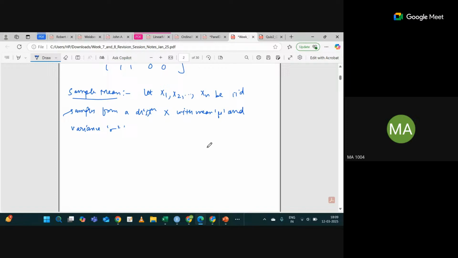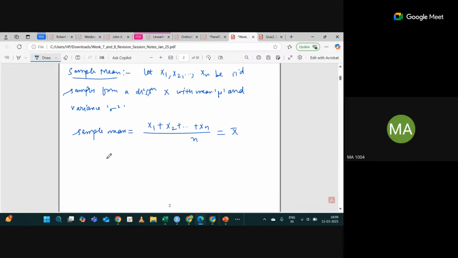So how will you define the sample mean? It's a very basic definition, as all of you know: x1 plus x2 plus so on up to xn divided by n. I can write this as x bar. Is this okay? Now tell me whether x bar is a random variable or a constant. It's a random variable, right? Is there any reason why it's a random variable? Anyone?